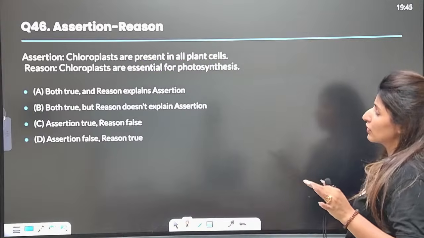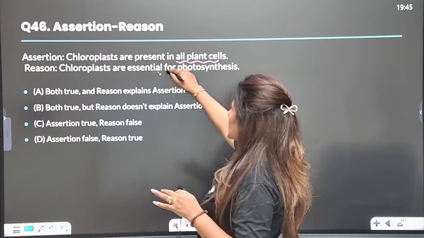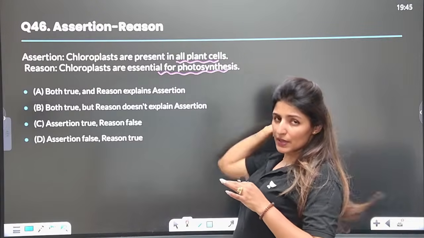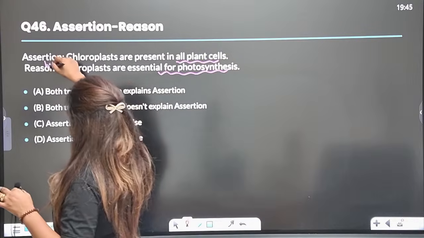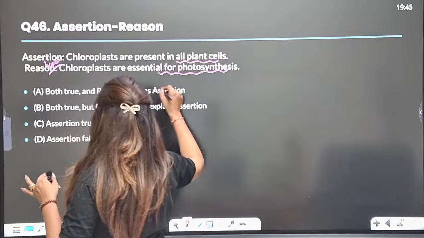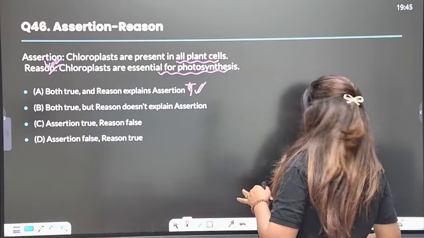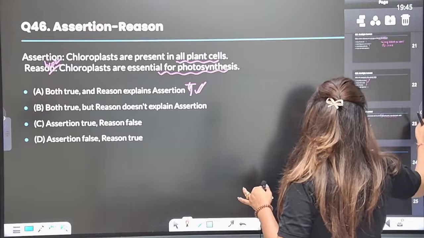Now, moving on to the next. Chloroplasts are present in all plant cells and they are essential for photosynthesis. Yes, please. So chloroplasts are present in all plant cells, almost all. And here, why do they have them? Because they are essential for photosynthesis. Answer would be this. Is that clear to all?